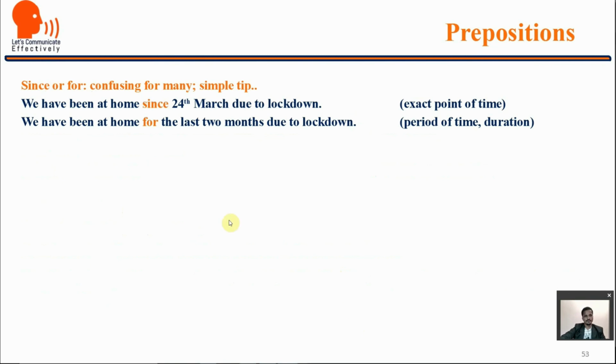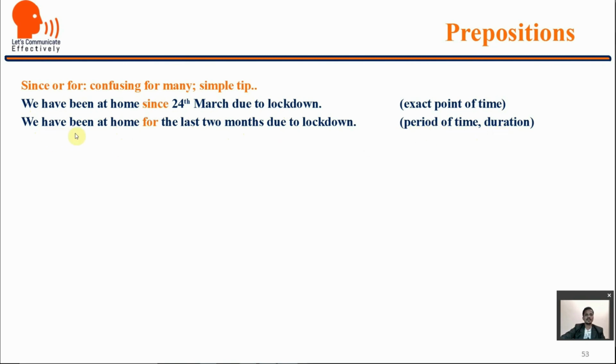Since or for, this is again very confusing for many, but the simple tip is we use since when we are talking about an exact point of time, and we use for when we are talking about a period or a duration. For example, we have been at home since 24th March due to lockdown. We are mentioning a specific date. But in the second, we have been at home for the last 2 months due to lockdown. Here, a period of time or duration is given.